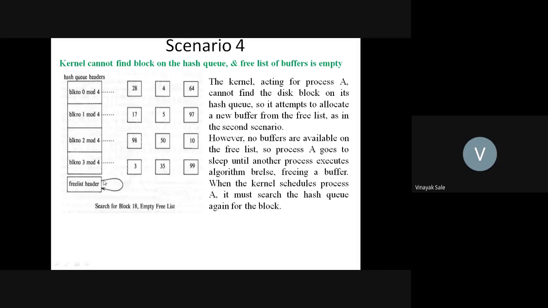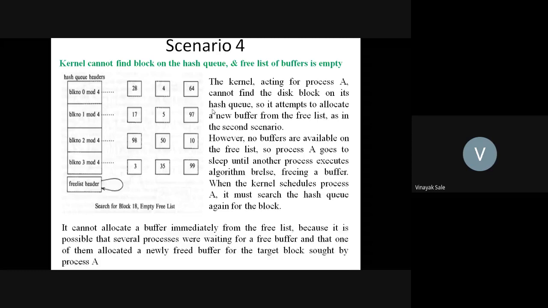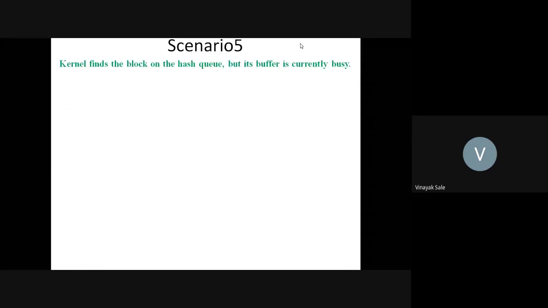Then what to do? That process goes to sleep mode until any buffer becomes free. This is scenario number 4. What is scenario 5? The kernel finds the block on the hash queue, but its buffer is currently busy.